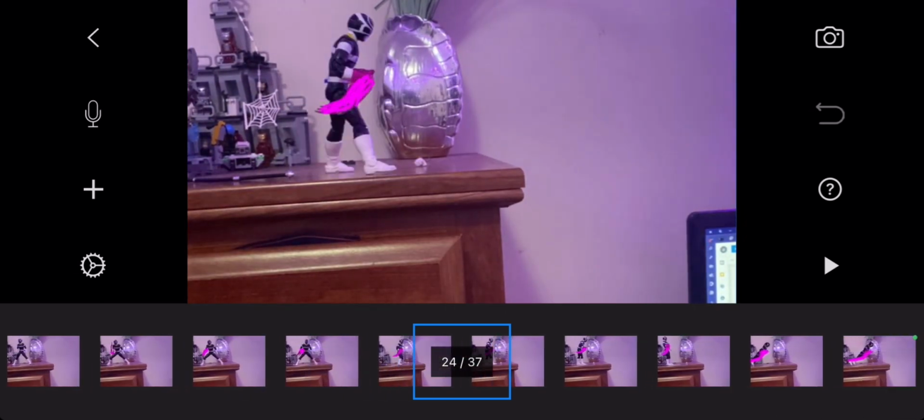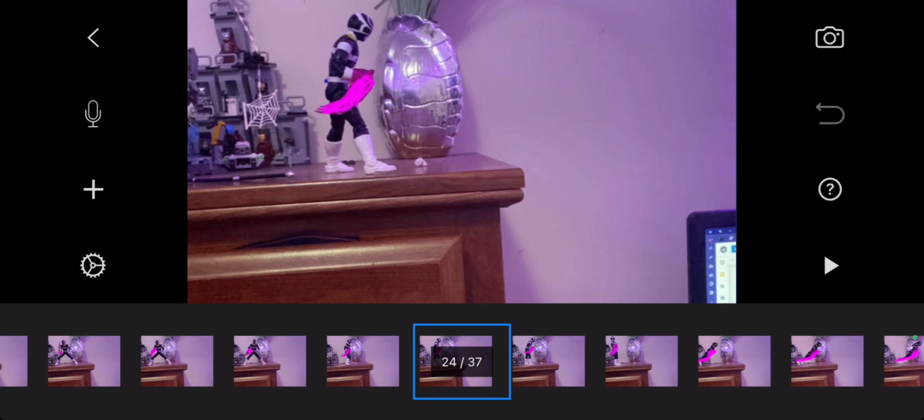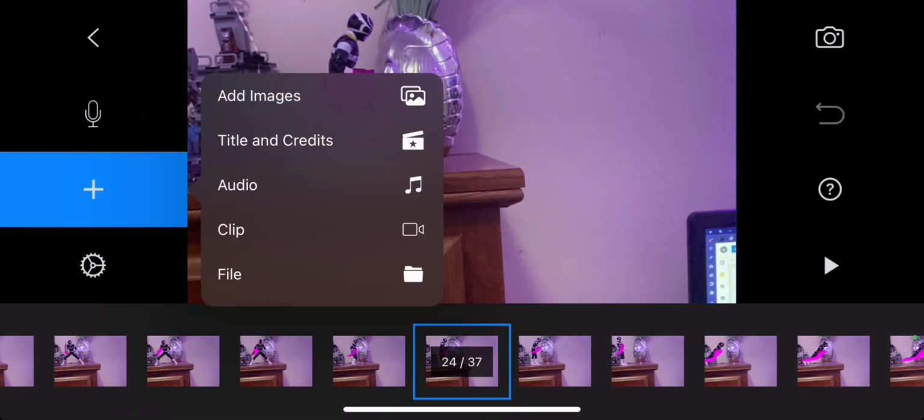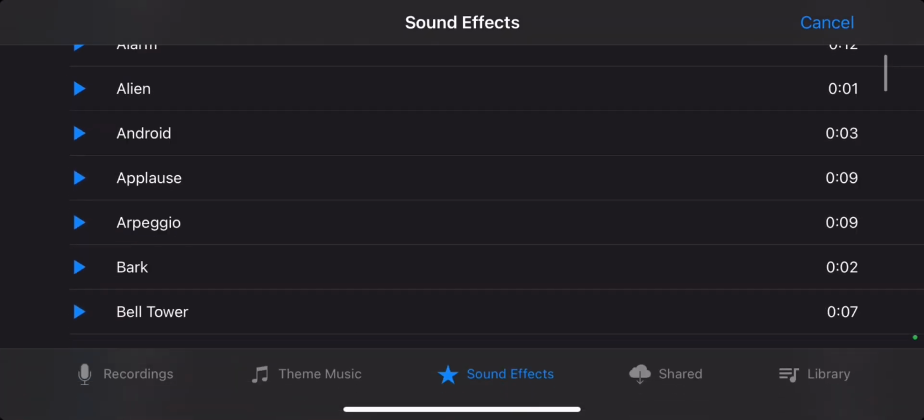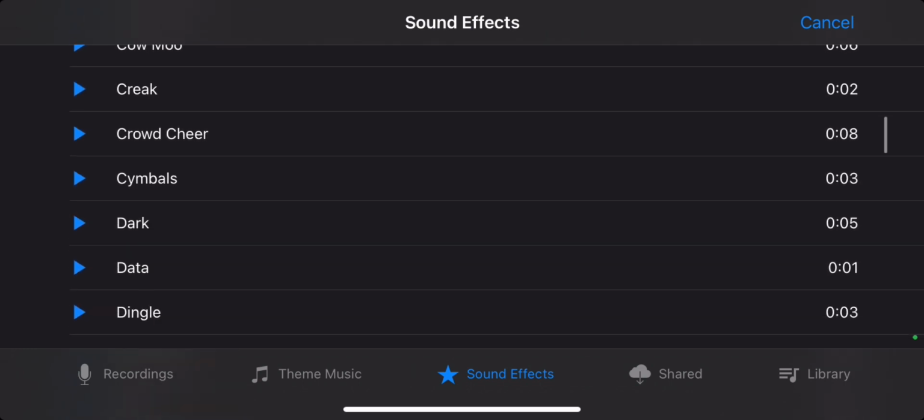So I go to the next scene where he flies. Then I'm going to click on the plus button, go to audio. And then for this, I'm going to use Jet Flyby because I feel it would be best for this.